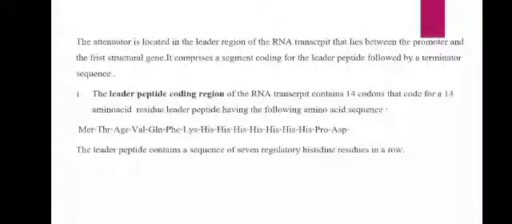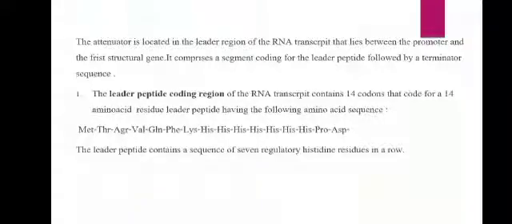The attenuator is located in the leader region of the transcript that lies between the promoter and the first structural gene. It comprises a segment coding for the leader peptide followed by a terminator sequence. That leader peptide has 14 codons that code for 14 amino acid residues, namely methionine, threonine, arginine, valine, glycine, phenylalanine, lysine, and 7 histidine residues.